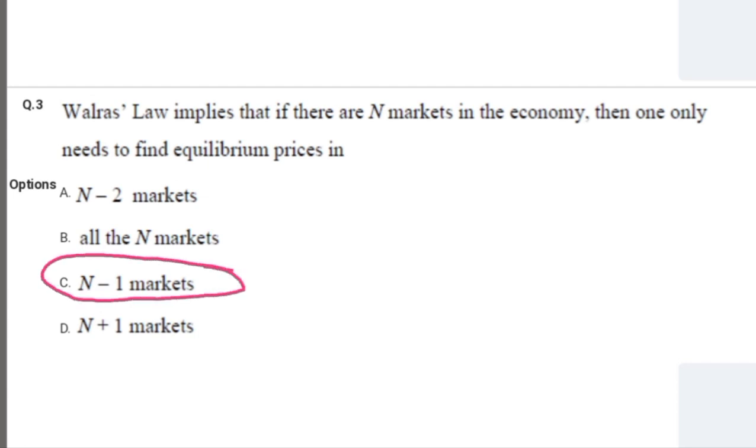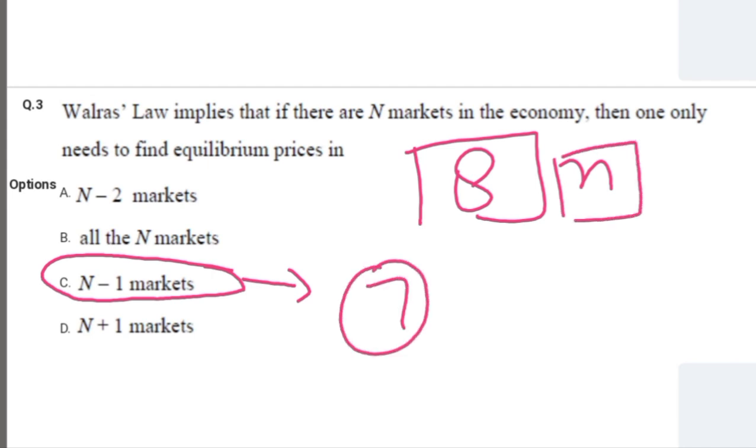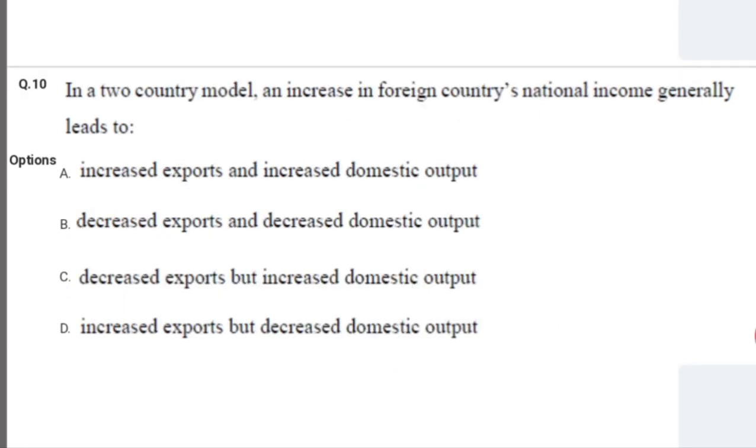That is, if we want to find the equilibrium for n markets, and if we find the equilibrium in n minus 1 markets, that means the last market will also be in equilibrium. So if we have, let us say, 8 markets, n is equal to 8, and if we find the equilibrium in 7 markets, that means the last one would also be in equilibrium. That means n minus 1 markets.